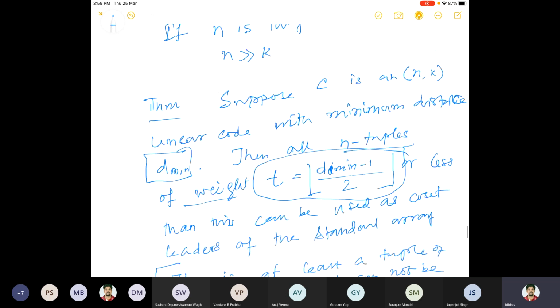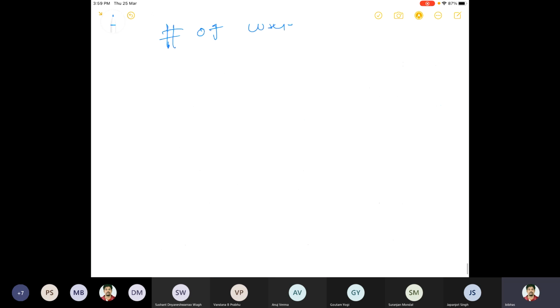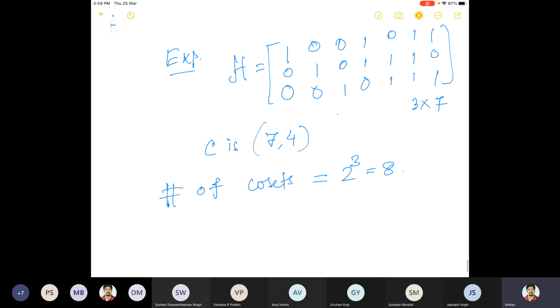I know n, which is 7, and k is equal to 4. So I know the number of cosets, which is 2 to the power 3, equal to 8. So what does it mean? There are 8 correctable error patterns, E1, E2, dot dot dot up to E8. Now what is the minimum distance of this? What is the dmin value of this?